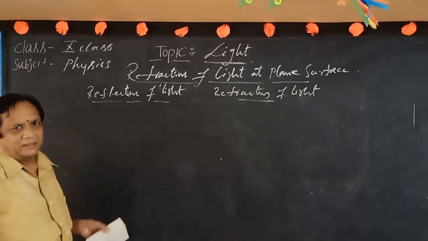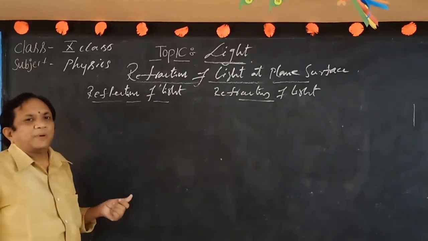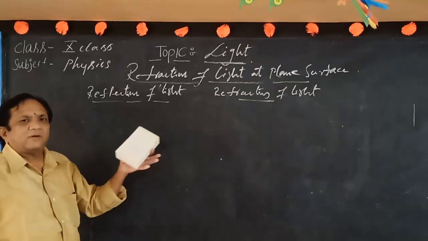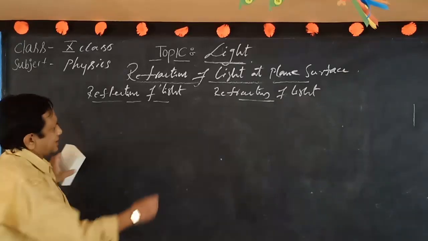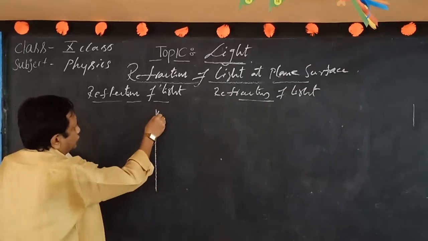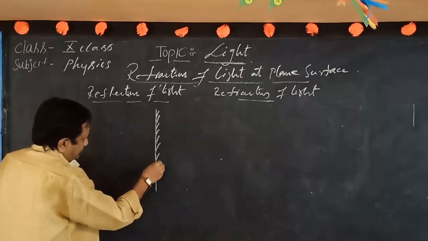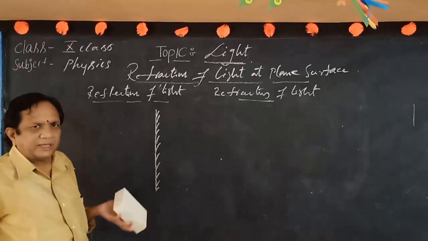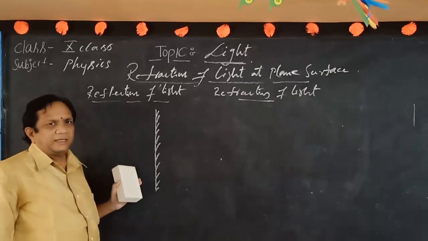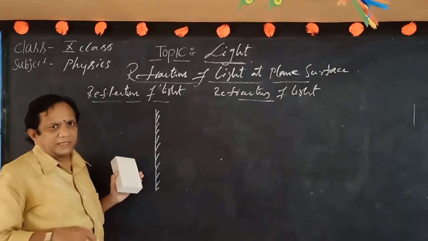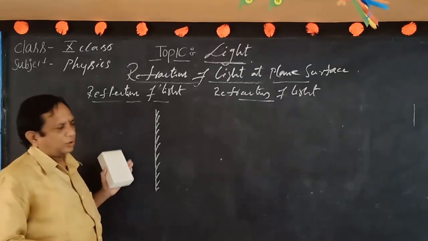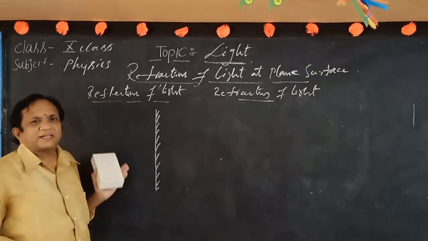Reflection means when an opaque body is placed in the path of the light ray, it touches that and it comes back. For example, consider the opaque body. So it is of opaque nature. For example, consider a mirror, a mirror is also taken as opaque in nature. That means when light falls on it, it will come back. Understand this? So you can see the mirrors now. In that our image will appear. So due to this reflection property.